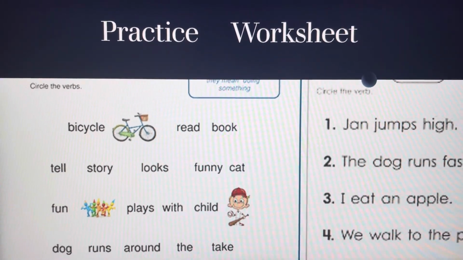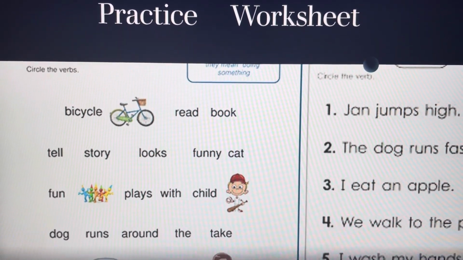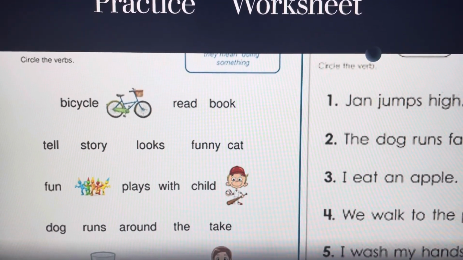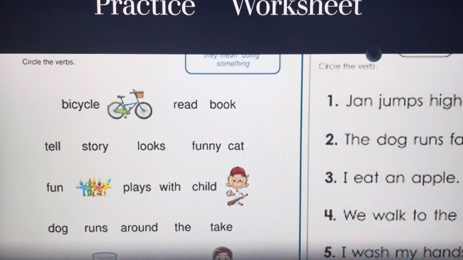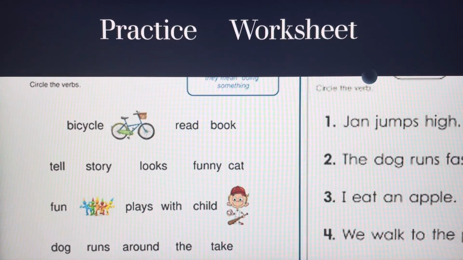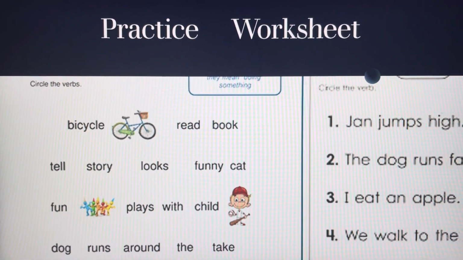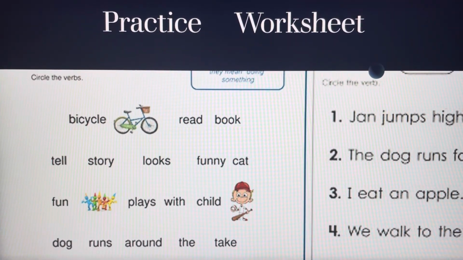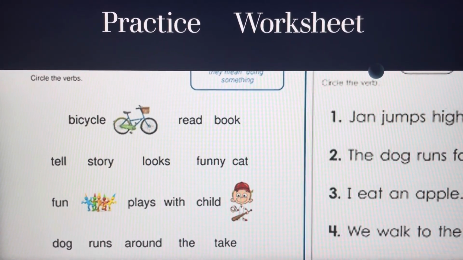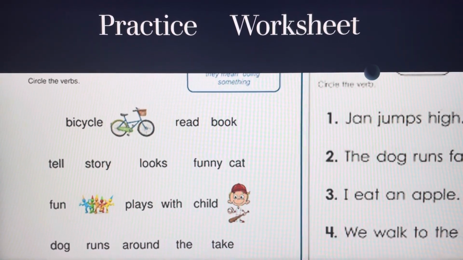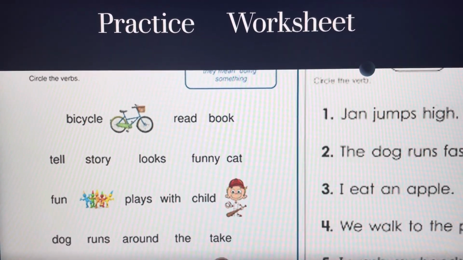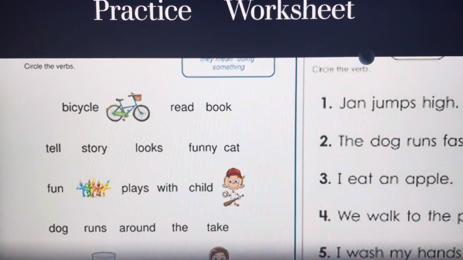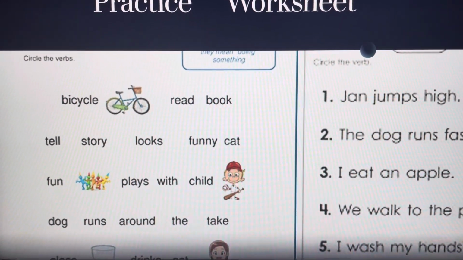Students, let's do the practice for the worksheet. Before we start the worksheet, let me recall all we did in our previous slides. Verb. Verb means doing an action, doing something, moving from one place to another place, cooking, reading, writing, jumping. All these are called action verb. So here the two worksheets are there in front of your screen. First one, circle the verbs.